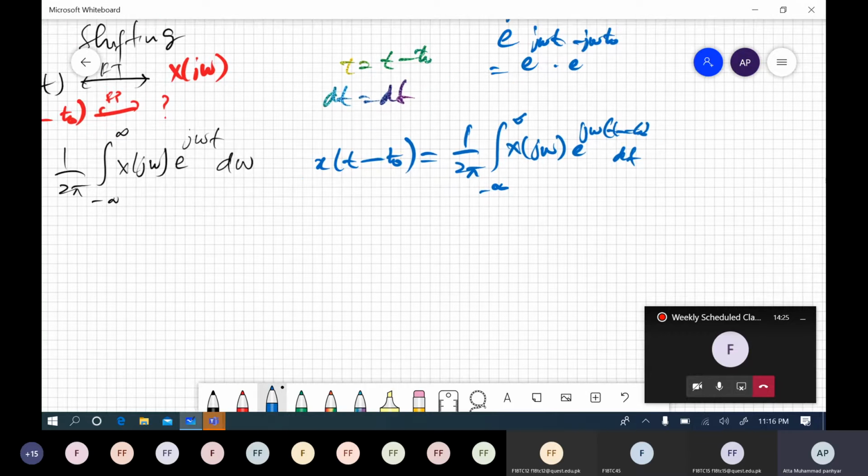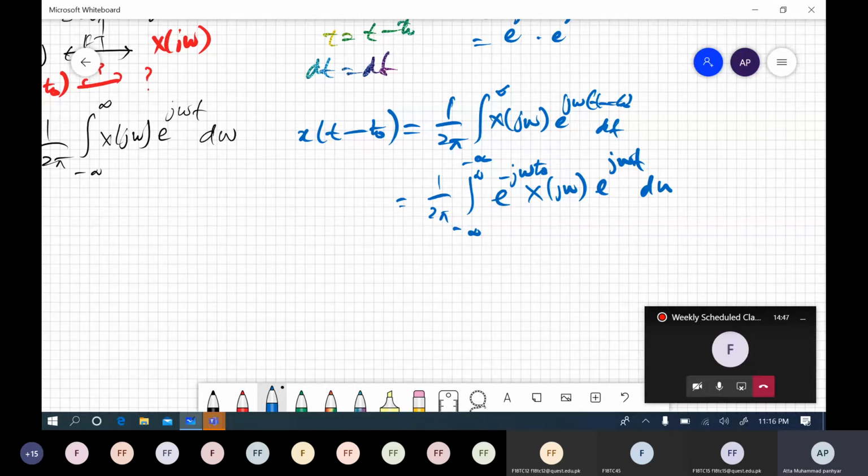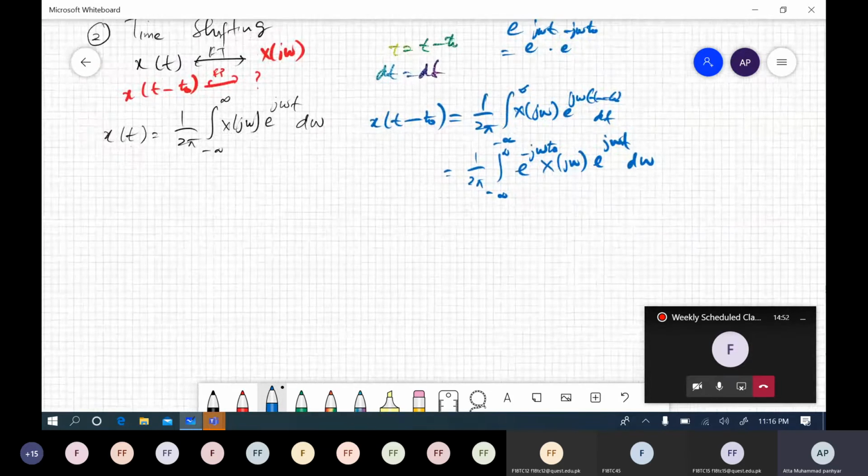So we are going to replace this. So this must be equal to 1 over 2 pi integral from minus infinity to infinity e to the power minus j omega t naught x of j omega e to the power j omega t d omega, right? So if you see now,